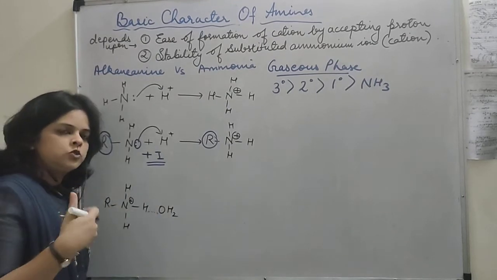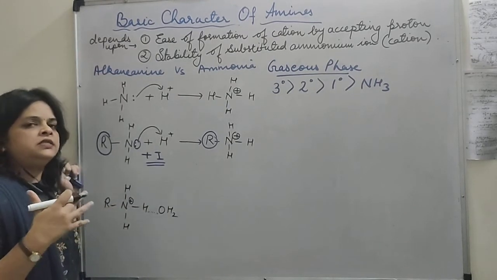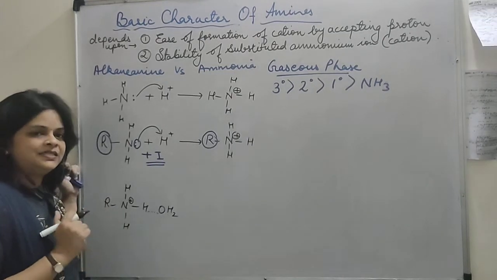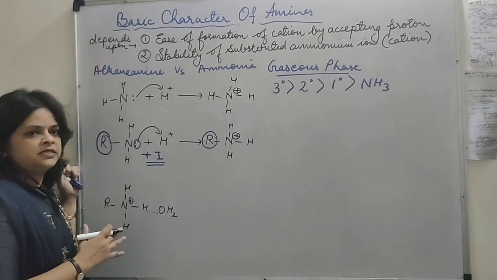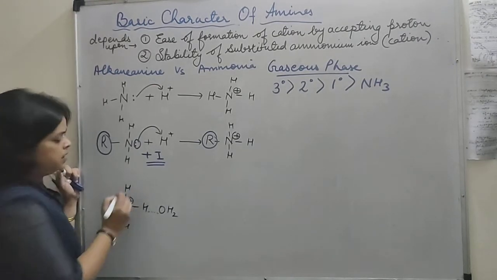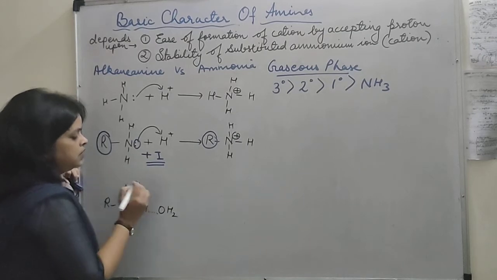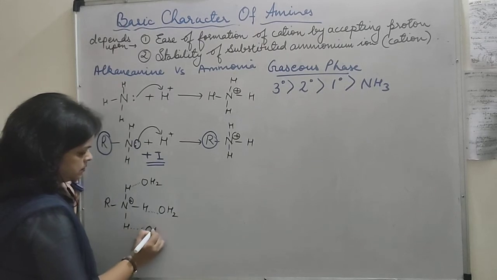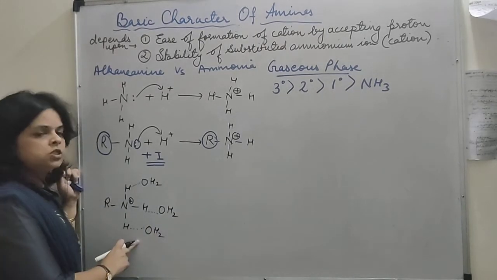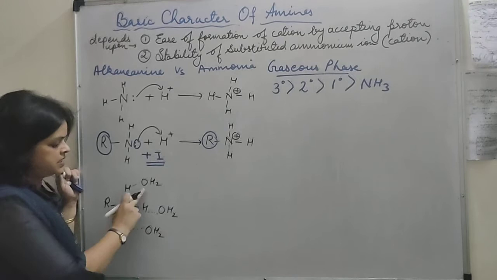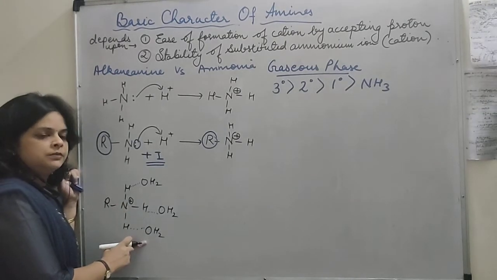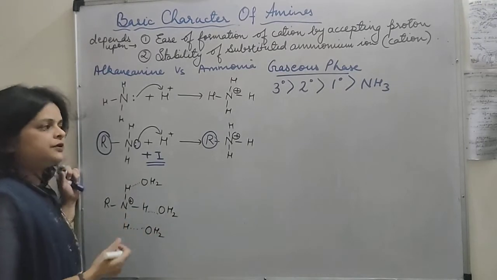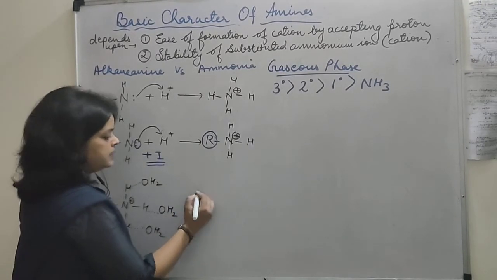So when it combines with water, there is hydrogen bonding with the water molecule. That means when water molecules surround the molecule, a process called solvation occurs, and during this process an amount of energy is released which stabilizes the ion. So here we will show the formation of the hydrogen bonds with the water molecule. So in this structure, that is the primary amine, we can see that it is highly stabilized because of the solvation effect. अगर मैं इसके साथ में secondary amine का structure लेते हैं तो वो कैसा बताएंगे बेटा?